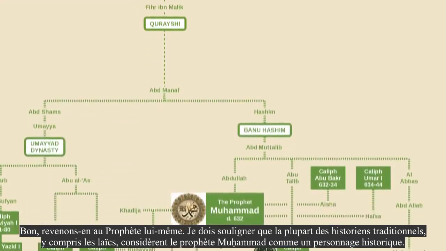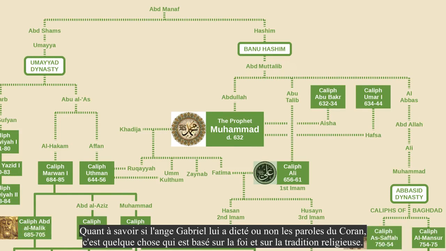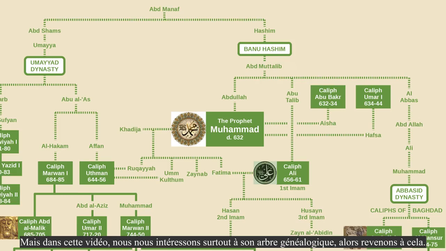Okay, let's get back to the Prophet himself. I should point out that most mainstream historians, including secular ones, do consider the Prophet Muhammad to be a historical figure. Now, as to whether or not the angel Gabriel dictated the words of the Quran to him, that is something that is solely based on faith and on religious tradition. According to Islam, that started to happen in the year 609 CE, when Muhammad was praying alone in a cave near Mecca, and it continued for the rest of his life. But in this video, we are mostly concerned with his family tree, so let's return to that.